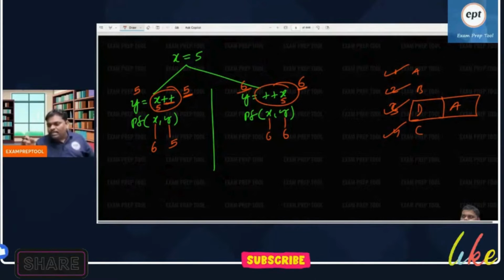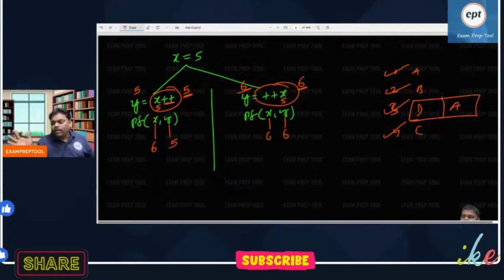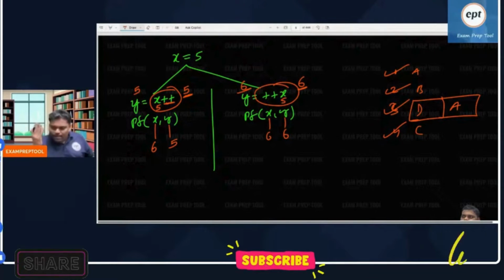Your friend said the answer is not D, the answer is A. Immediately you started shouting, how? It is a post incrementation. It doesn't increment at that time, it will increment after. Ayyo Rama, ayyo Sita, exam over. What Rama, what Sita exam?